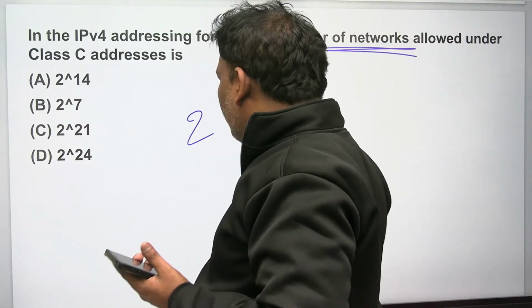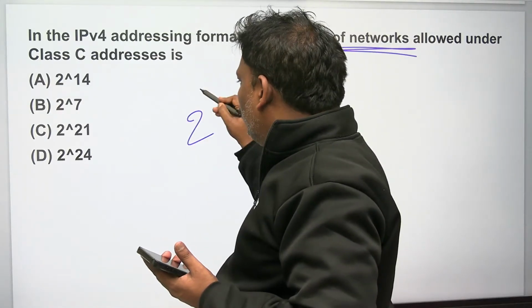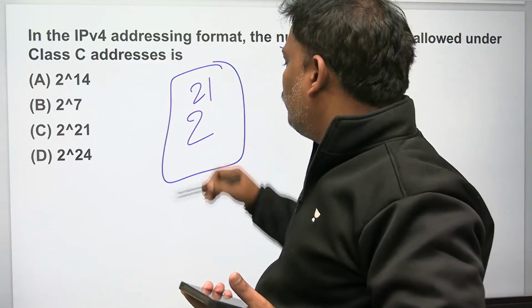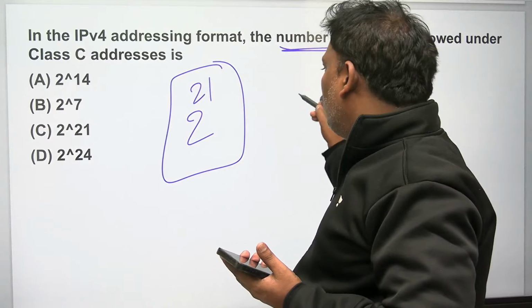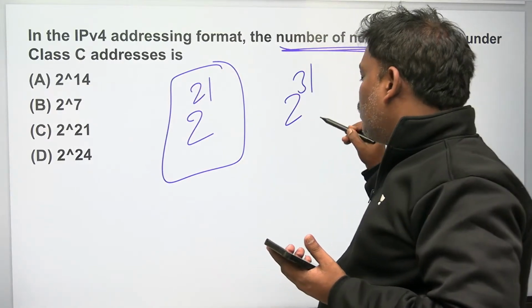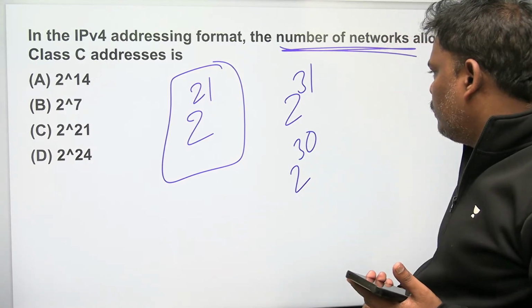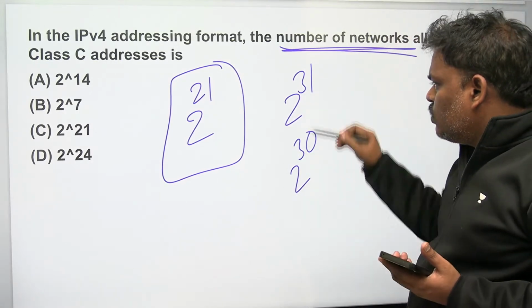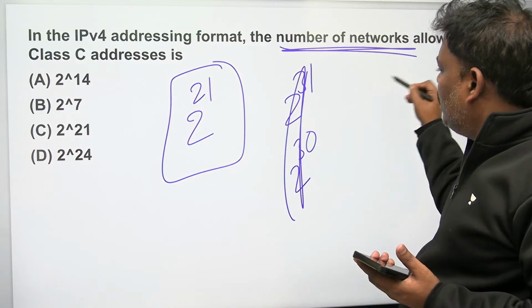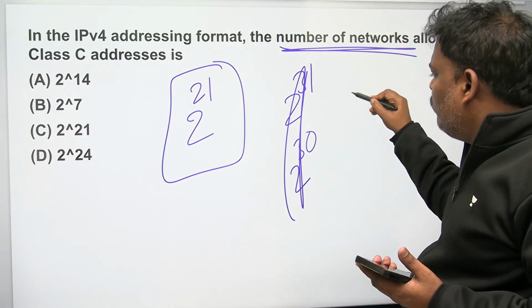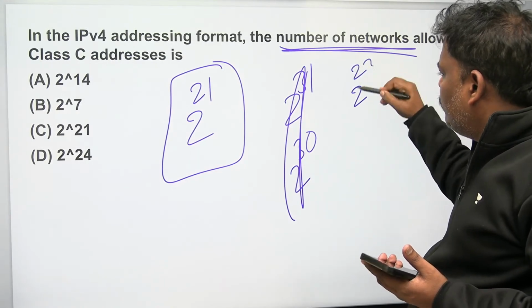Class C means 3 bits will go, so 2 power 21. For Class A, 1 bit will go, 2 power 31, and Class B 2 power 30. Sorry for this. Class A, 8 bits you remove, remaining is 24, and out of them 1 bit will go, so 2 power 23.